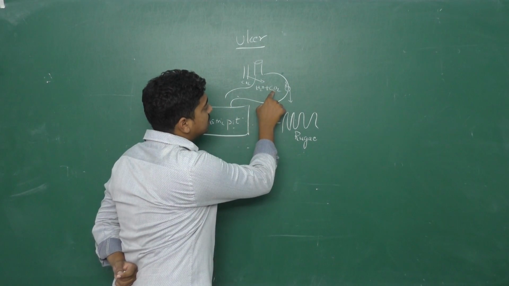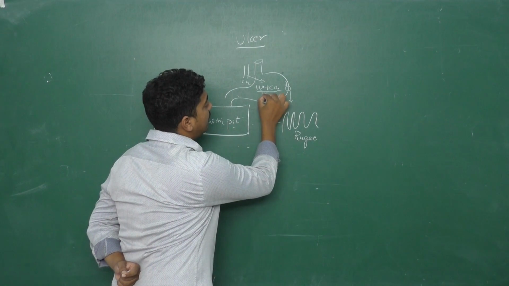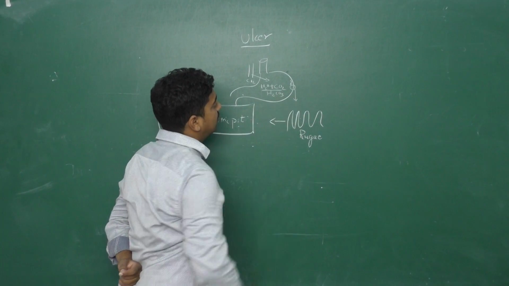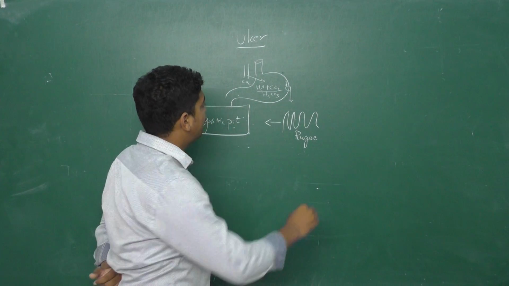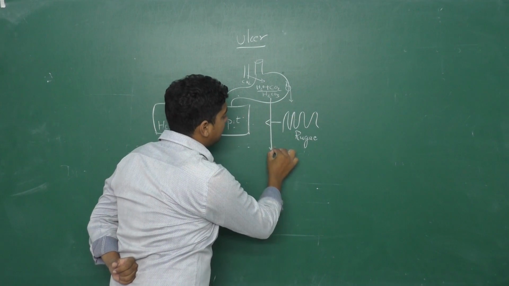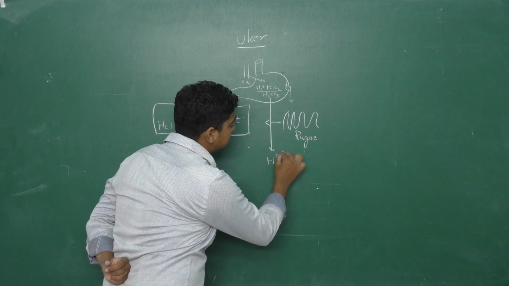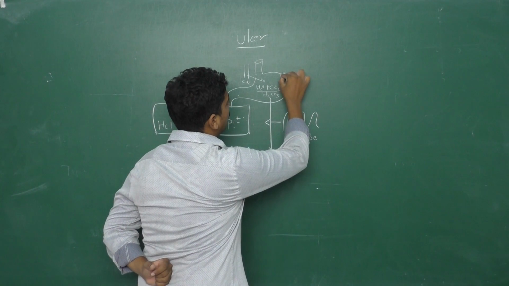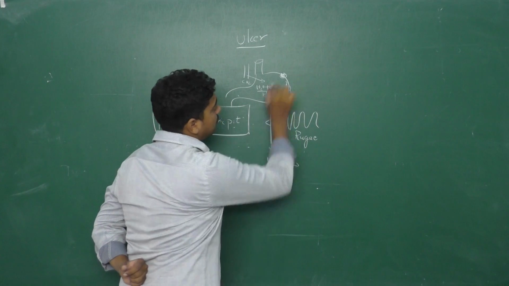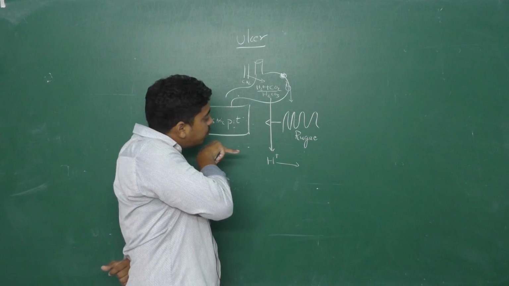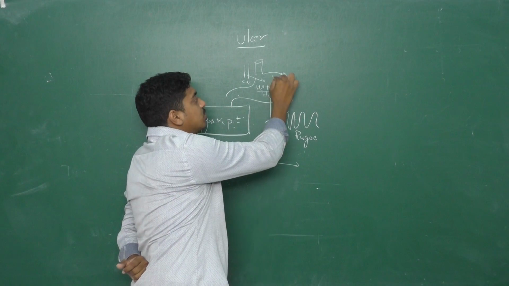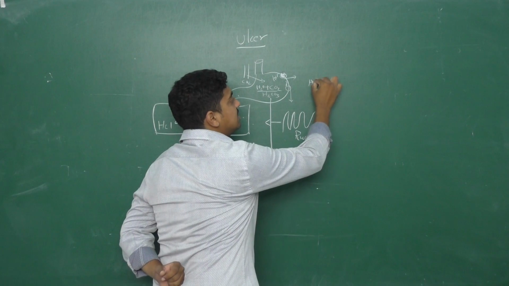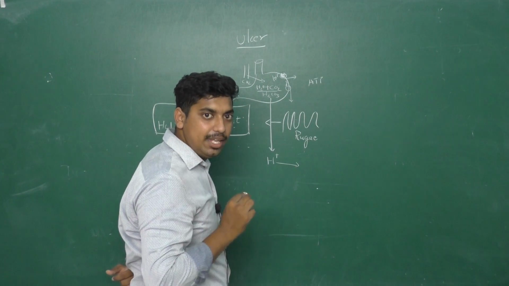So H2O plus carbon dioxide gives carbonic acid, H2CO3. From here the H plus ions are released into the stomach through a pump. To produce H plus ions, the pump requires energy, which is ATP.